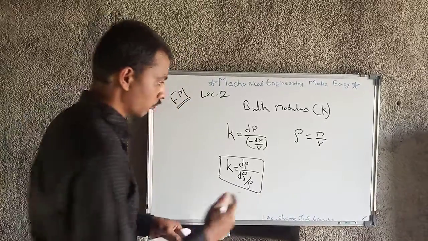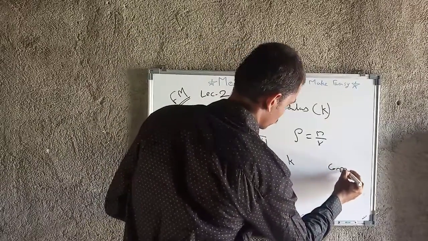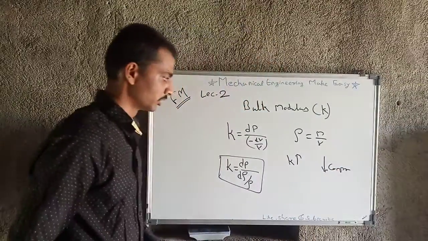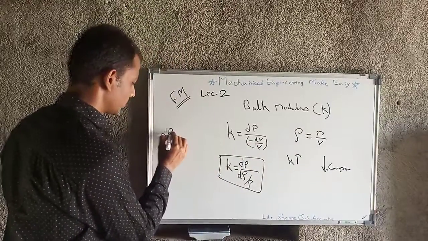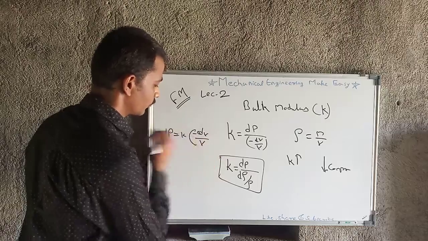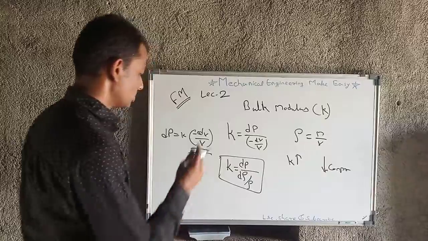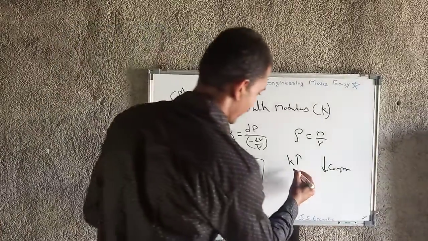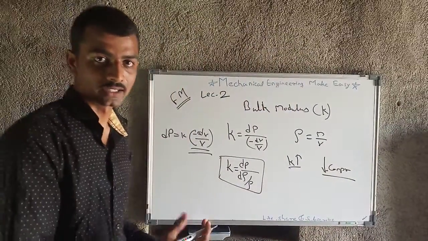So what's the relationship between K and compressibility? As K increases, compressibility decreases, because we have the formula dP equal to K into minus dV by V, and this is the compressibility. So compressibility and K are inversely proportional. That's why as K increases, compressibility decreases. This is the basic of that.